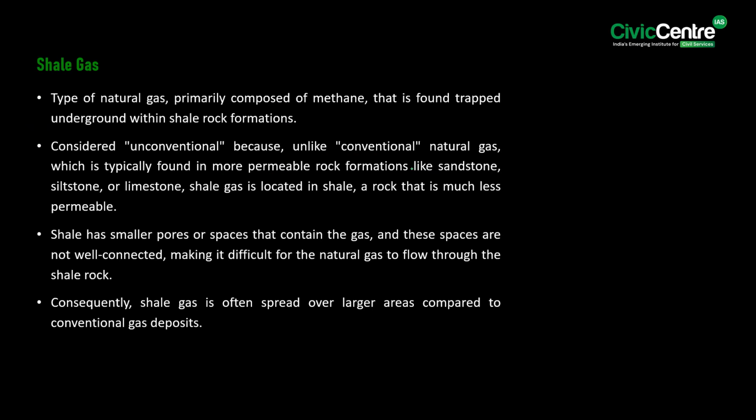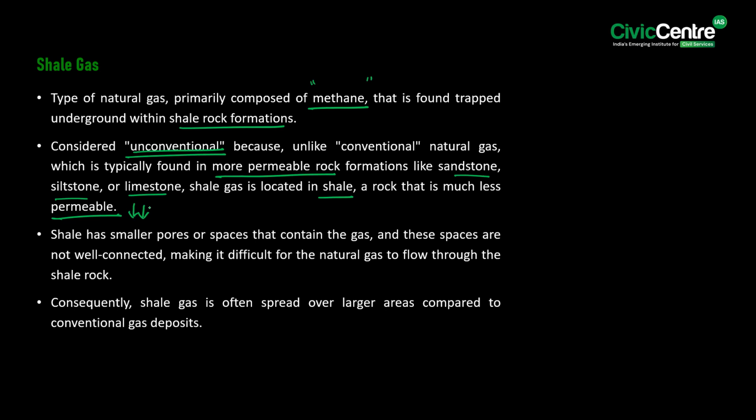Then if you have to talk about the shale gas, it is a type of natural gas which is primarily composed of methane that is found trapped underground within the shale rock formations. Remember that it is considered unconventional because unlike the conventional natural gas, which is typically found in more permeable rock formations like sandstone, siltstone or limestone, shale gas is located in shale, which is a rock that is much less permeable.